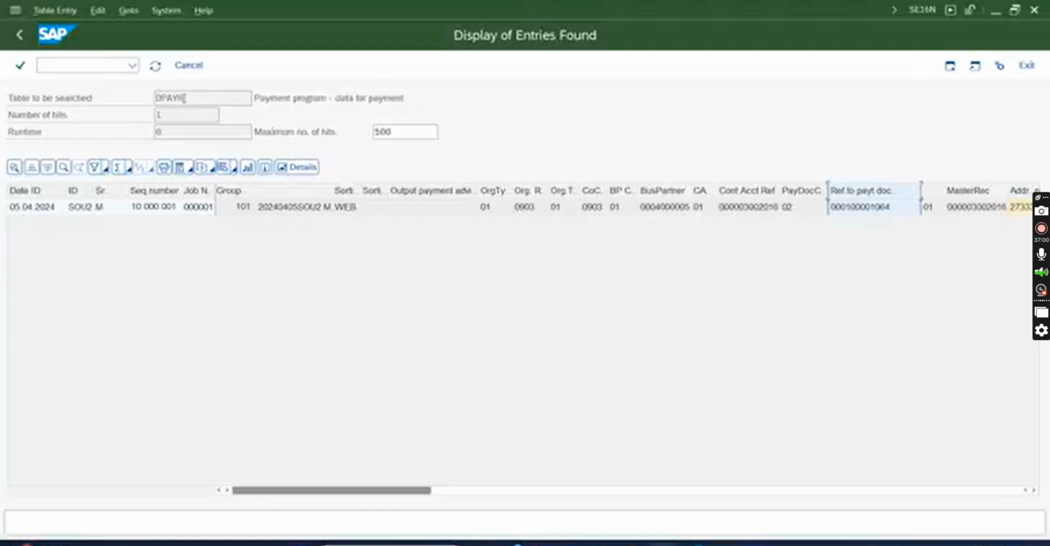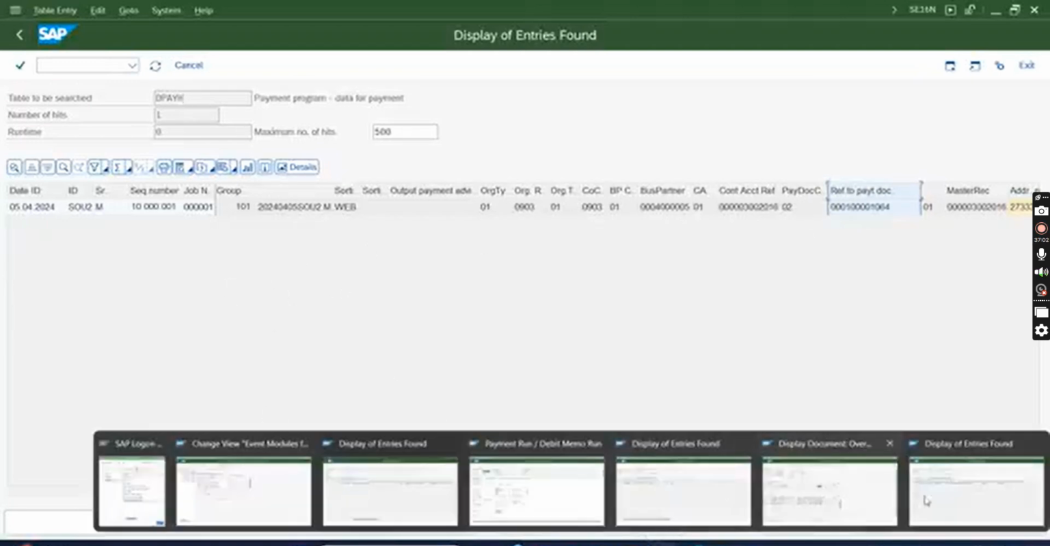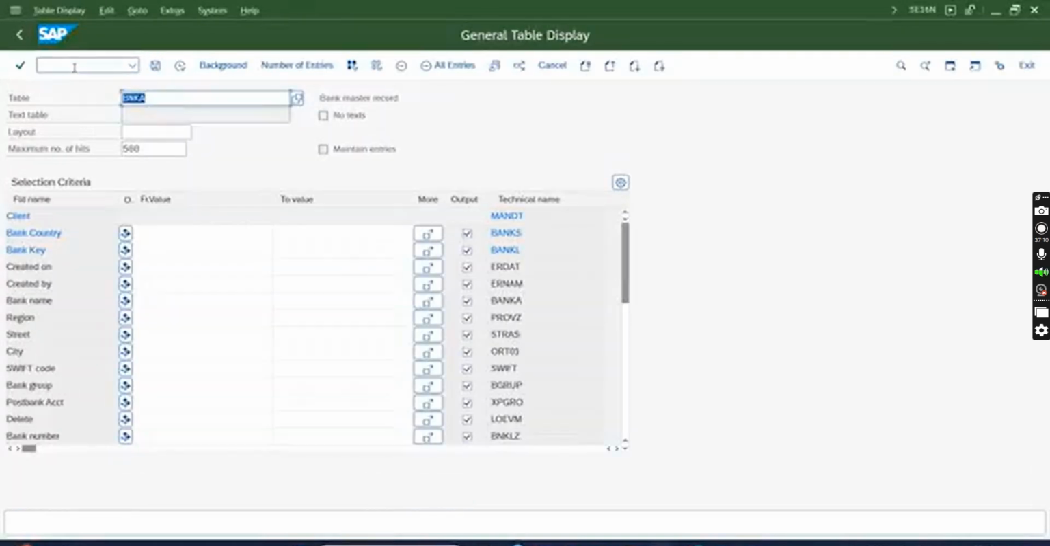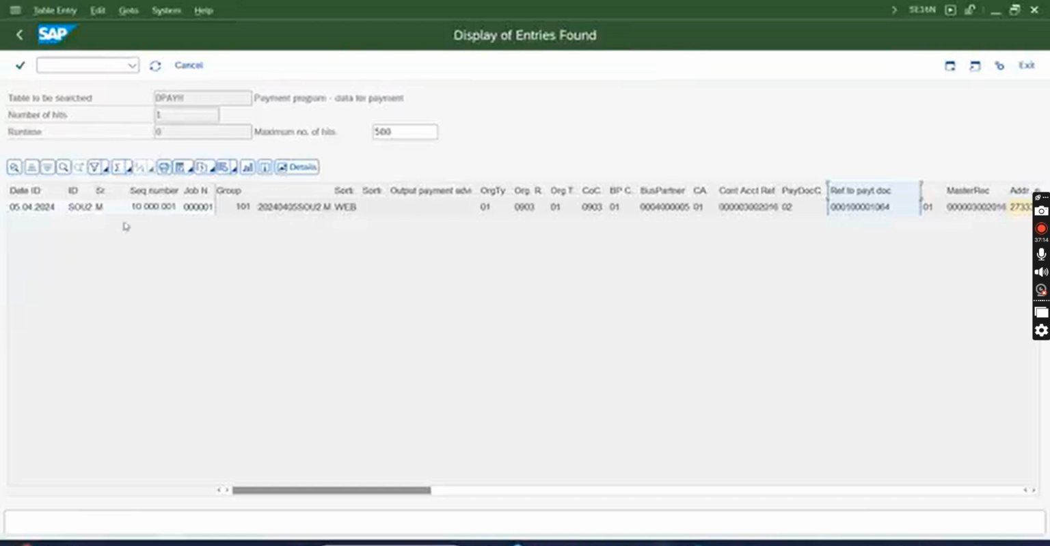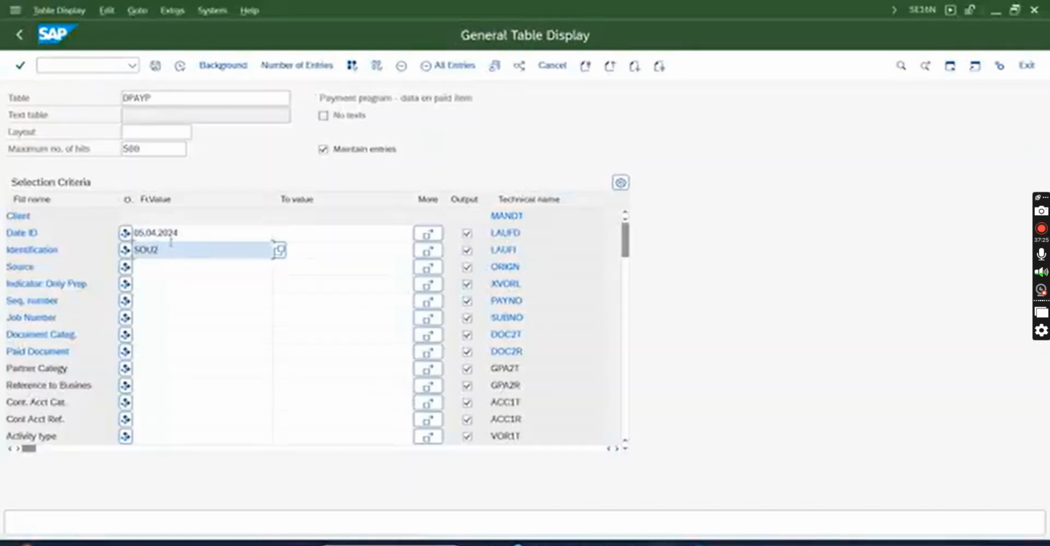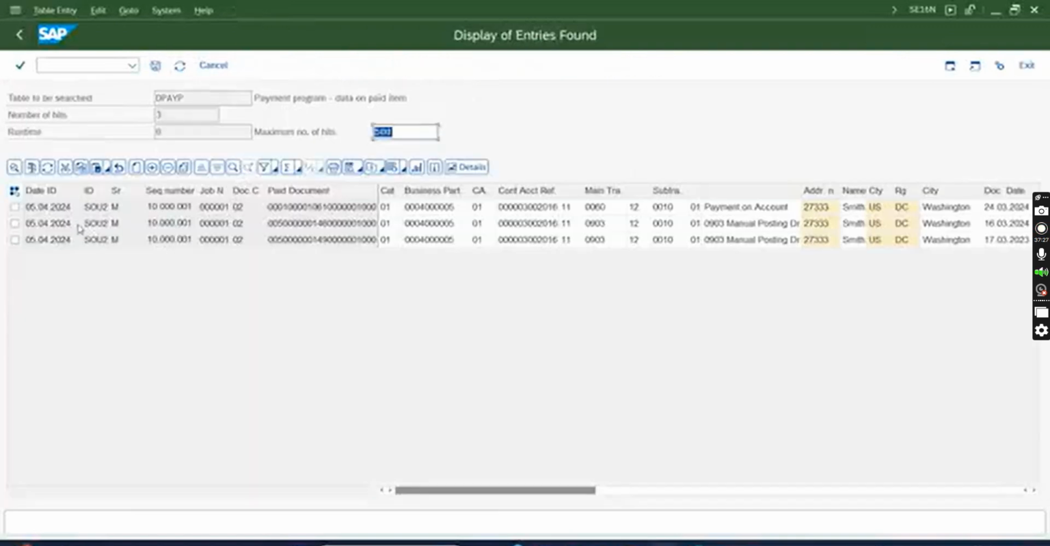There is one more table I told you, DPH and DPP. What does DPP do? Suppose I want to know how many invoices it cleared. Payment document number I know, but how many invoices did it clear? If you want to see that information, you go to DPP. So date ID and run ID. I know it has cleared 3 open items, 2 debits and 1 credit. If I want to see, I can see here. These are the 3 open items, and these are the paid documents, 1, 2, 3, and the summation should be 75.